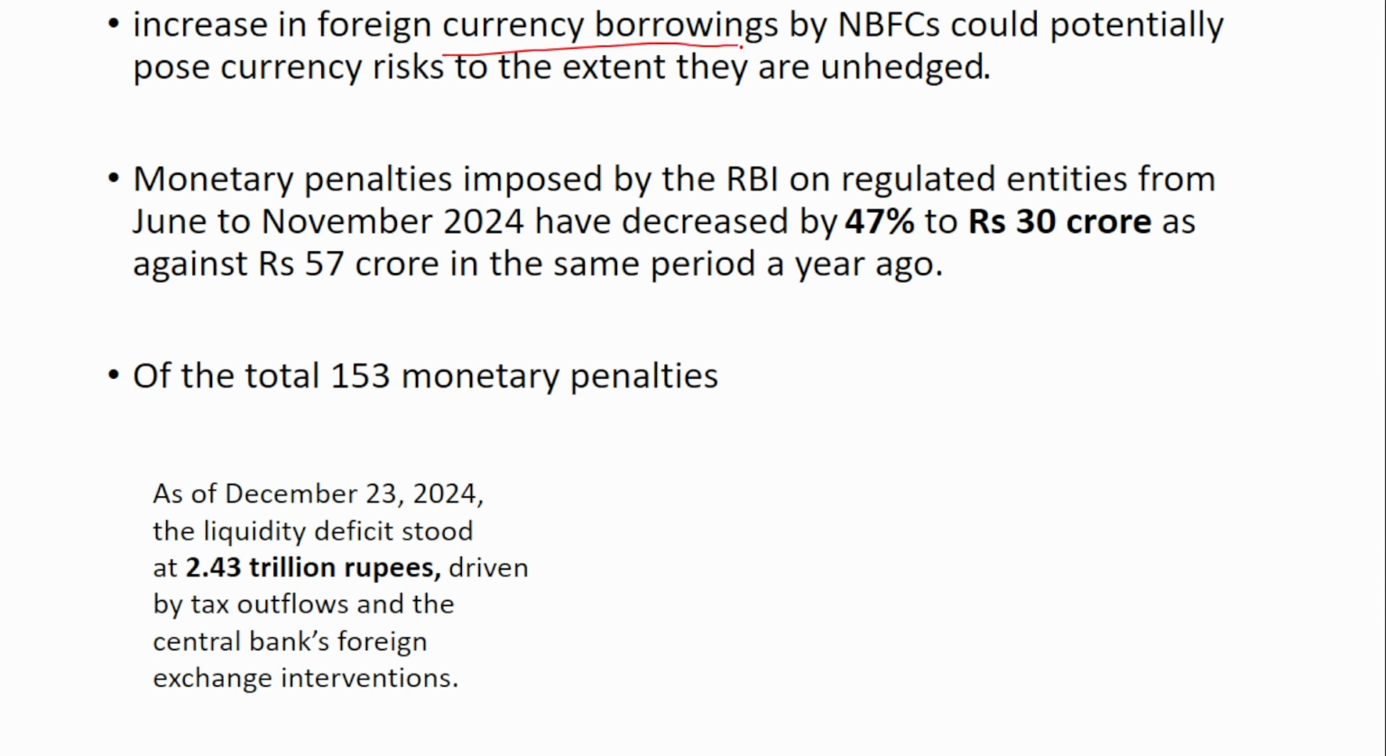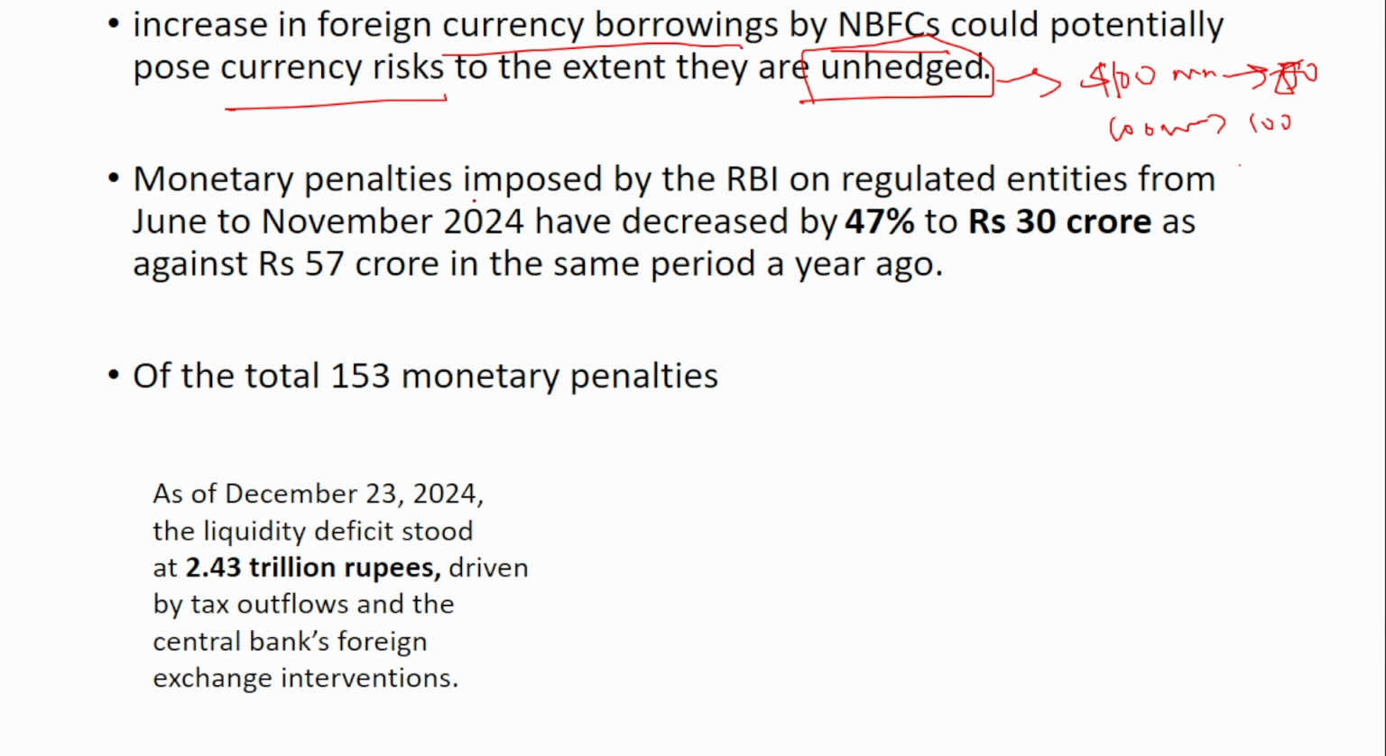increase in foreign currency borrowings by the NBFCs could potentially pose currency risk to the extent they are unhedged. So when these external commercial borrowings are unhedged, suppose now they are borrowing $100 million, and say $1 is 80 rupees today. They have to return this after say 2-3 years. That time the same 100 million will cost more if the dollar rate goes up to 100 rupees. If $1 becomes 100 rupees, then there will be a foreign currency risk. So that is why hedging is very important.